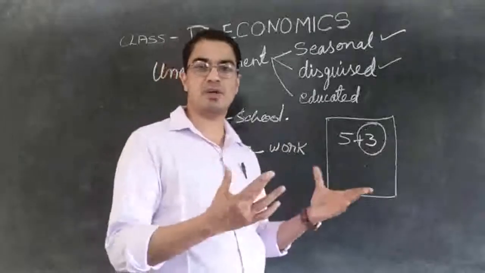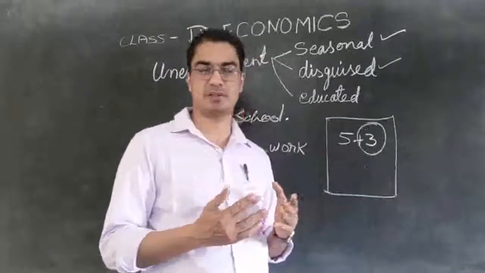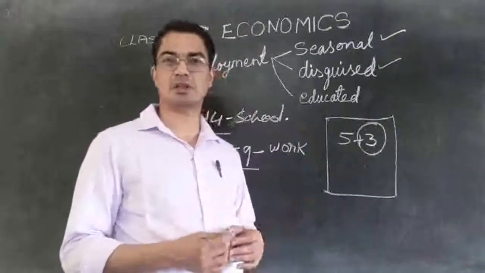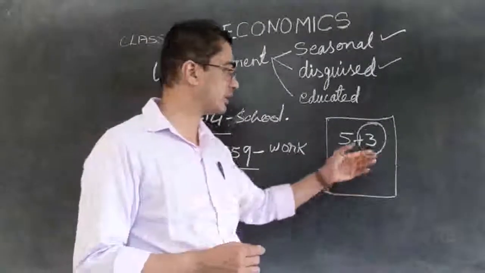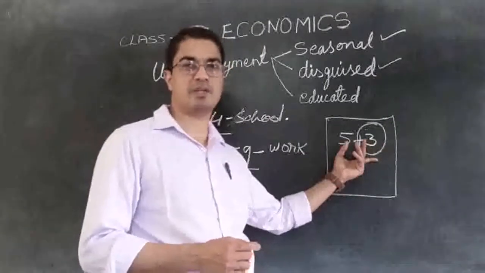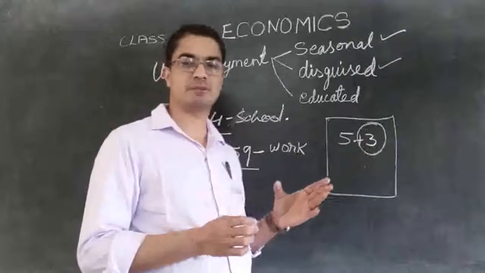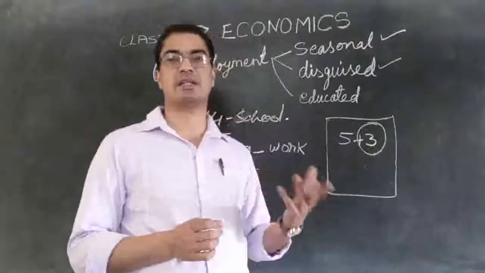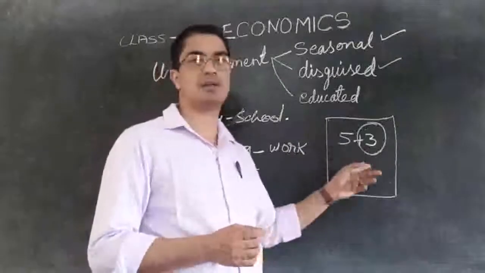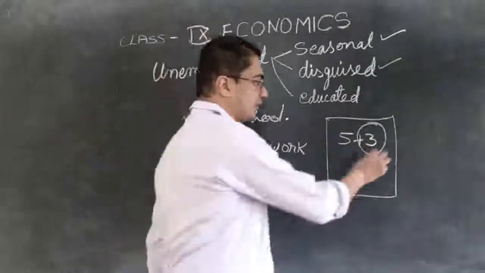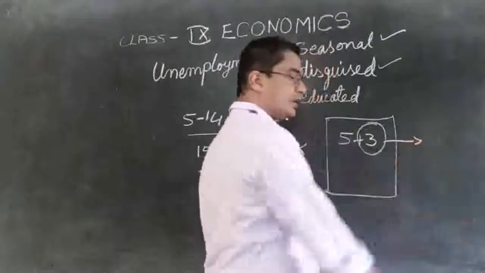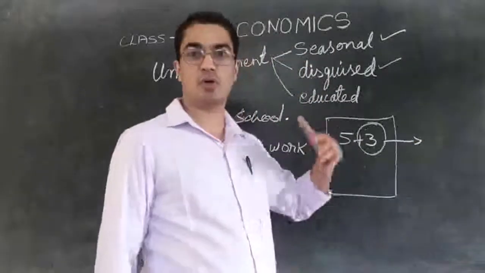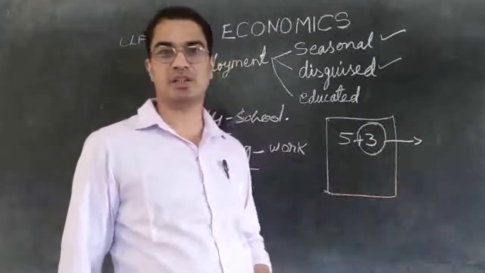When we look at it, we feel that they are employed, but in reality they are not employed. So it is hidden employment, we can say. Their employment is not in reality, but apparently, externally, it looks like they are employed. So suppose these 3 people get another job to go out and work in others' fields.